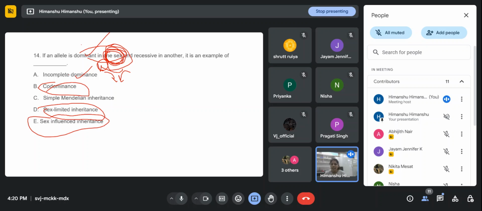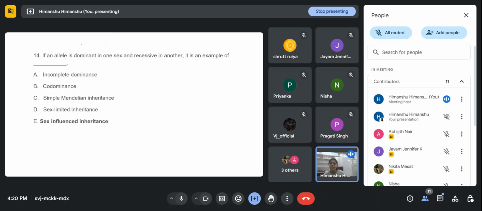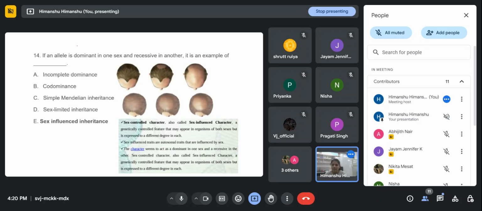What is the main difference between sex limited inheritance and sex influenced inheritance? In sex limited inheritance, the allele is dominant in one. It means if this is capital T, both are dominant.